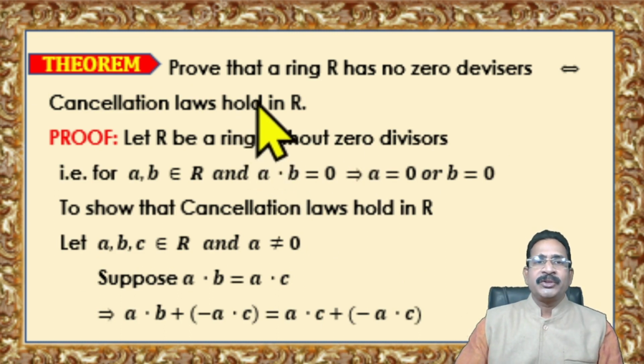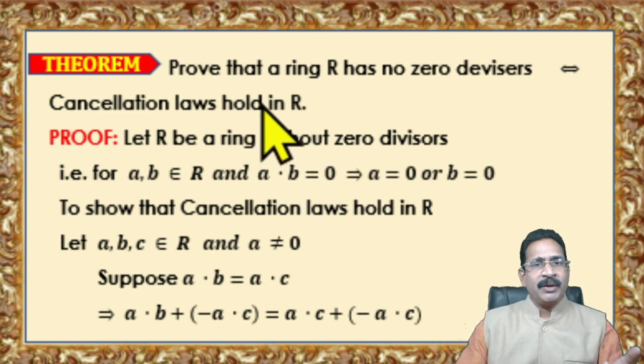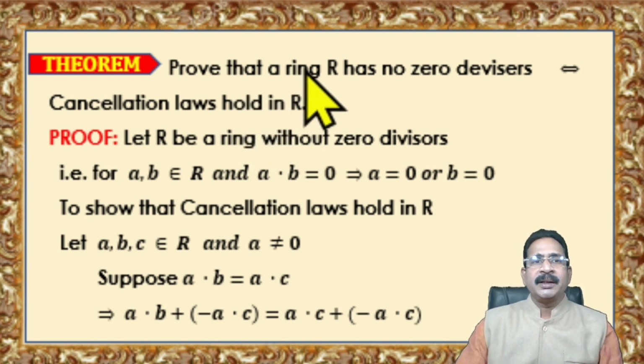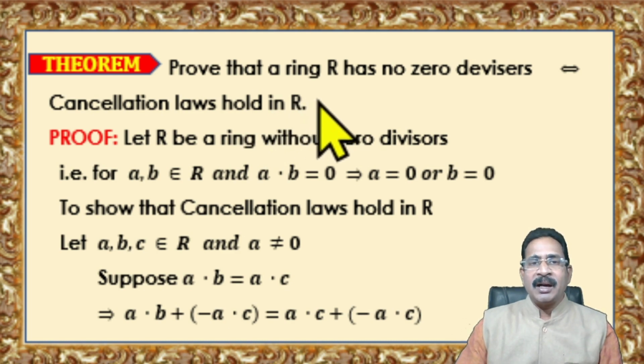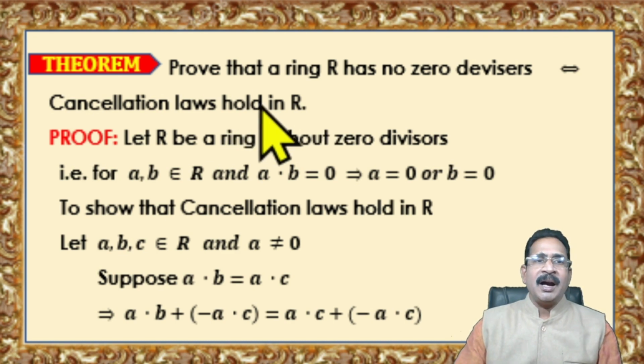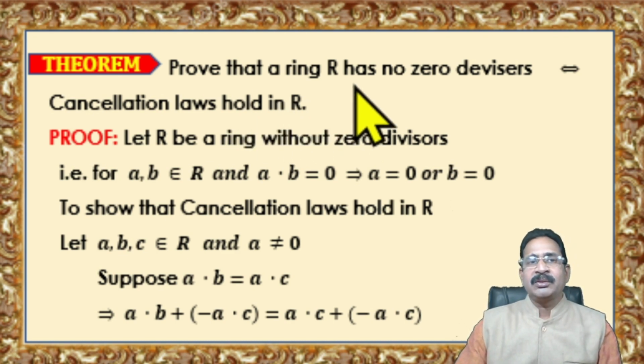Now we have a theorem based on zero divisors and cancellation laws. Prove that a ring R has no zero divisors if and only if cancellation laws hold in R. That means if R has no zero divisors, then we prove that cancellation laws hold in R. If we assume cancellation laws hold in R, then we have to prove that R has no zero divisors. So this is if and only if.